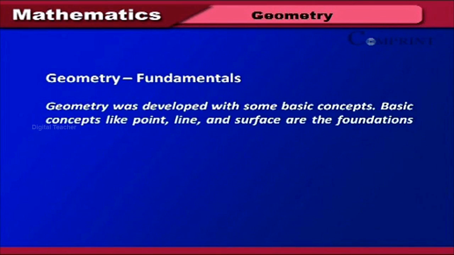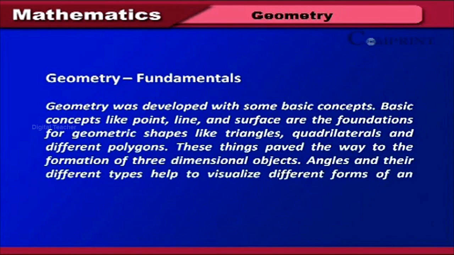Geometry fundamentals. Geometry was developed with some basic concepts. Basic concepts like point, line and surface are the foundations for geometric shapes like triangles, quadrilaterals and different polygons. These things paved the way to the formation of three-dimensional objects. Angles and their different types help to visualize different forms of an object.